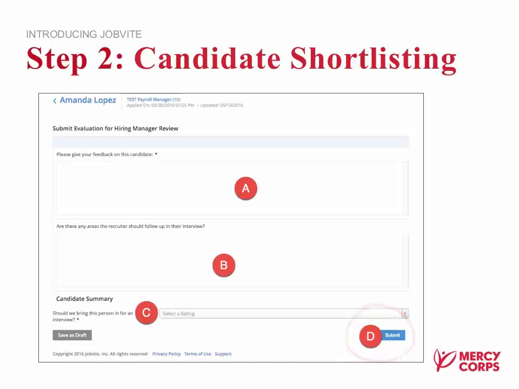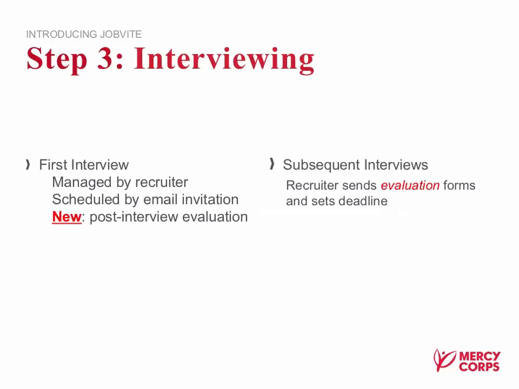If you've ever come to a point where you don't remember much about this candidate and would like a refresher and don't want to go back to your email, you can click their name up here at the top, and that'll take you to their profile page. There, just click on Application, and you can see their resume right there in the system. Once you hit Submit, the recruiter will know whether or not you want to go forward to interviewing this candidate or not. Once you do that, we move on to the next stage, interviewing.